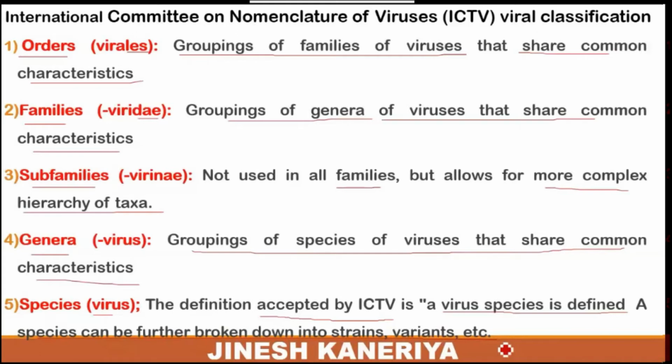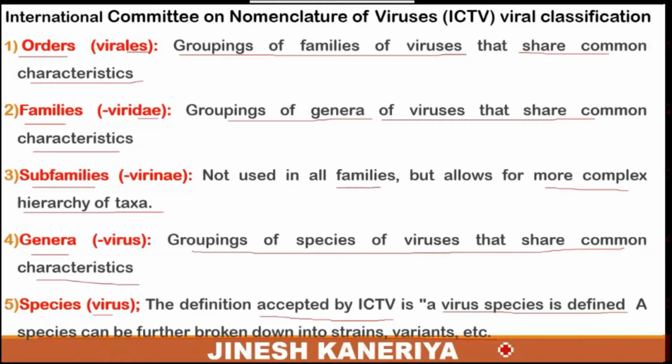It means that nowadays viruses are available in the form of the coronavirus. Coronavirus is a species, but it can be further broken down. Some characters, such as the infectious capacity, are changed in the coronavirus. So coronaviruses are further broken down into different strains or different variants.